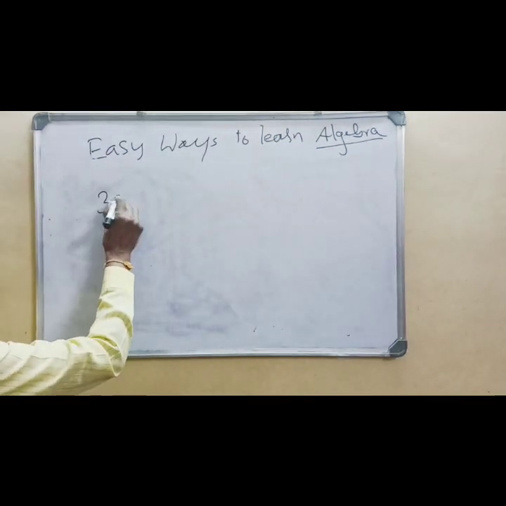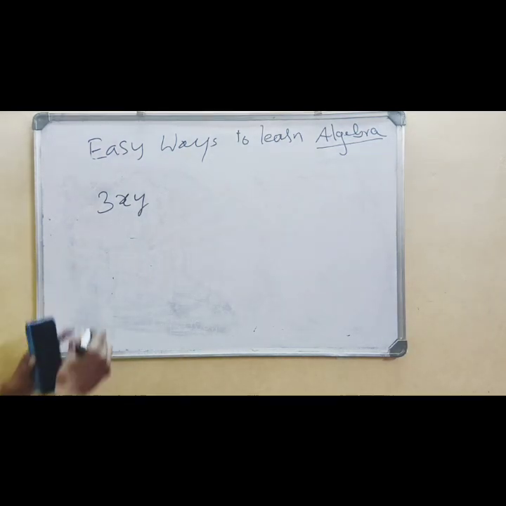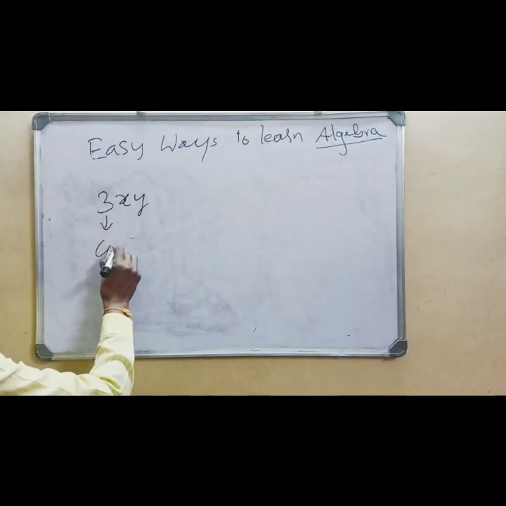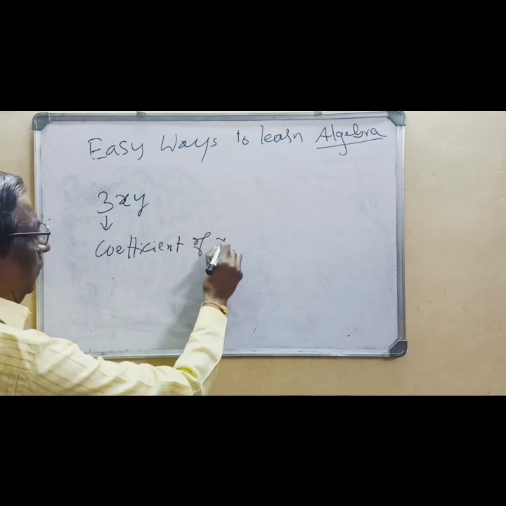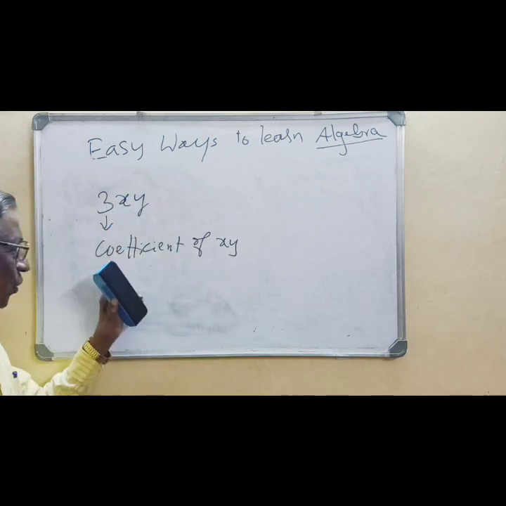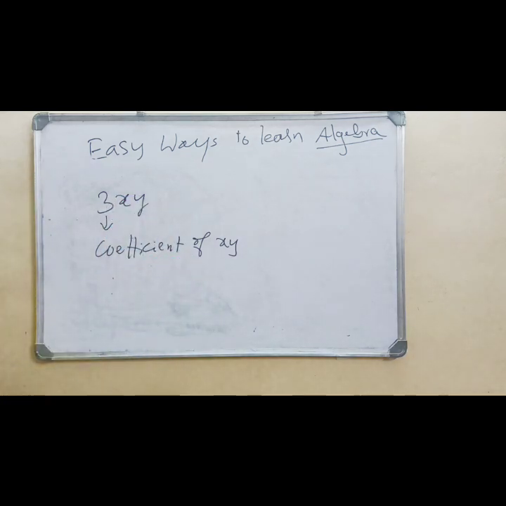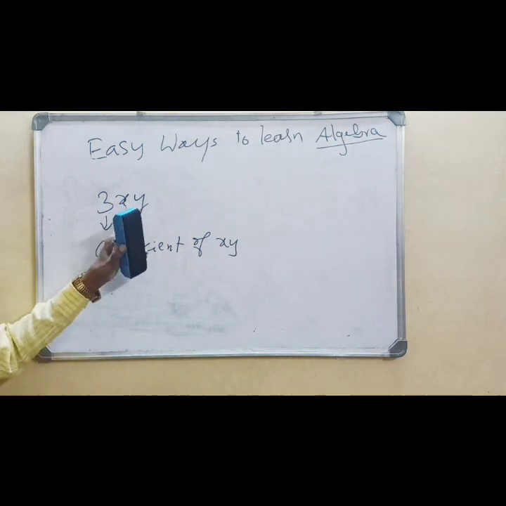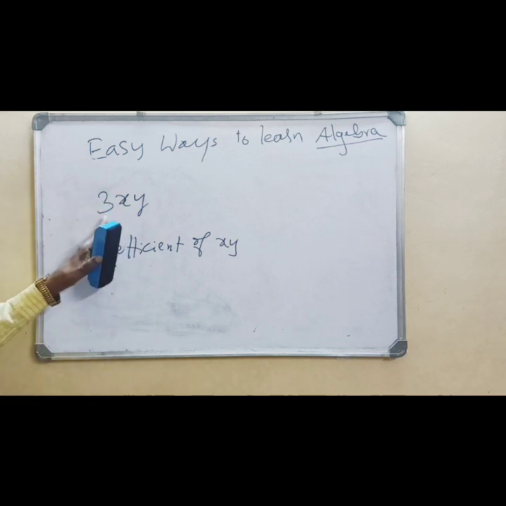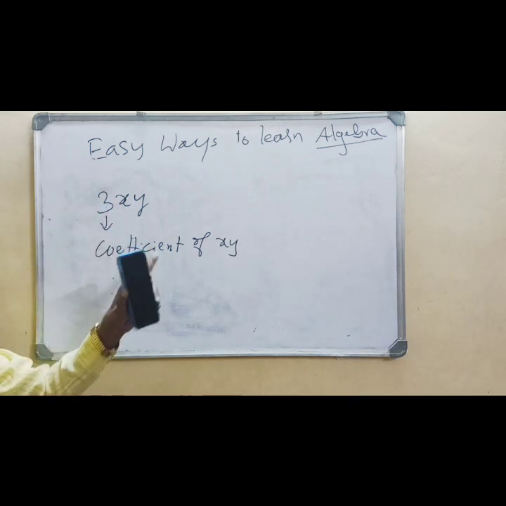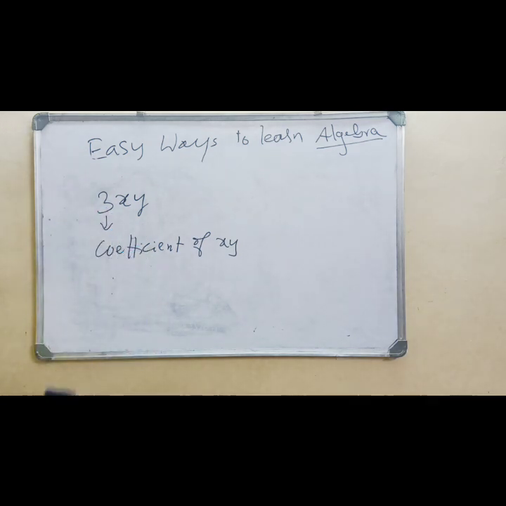In 3xy, this 3 is called the coefficient of xy. So the number is called the coefficient. The coefficient of y is 3x. The coefficient of 3y is x. Like that, you can separate numbers, and coefficients can be identified.